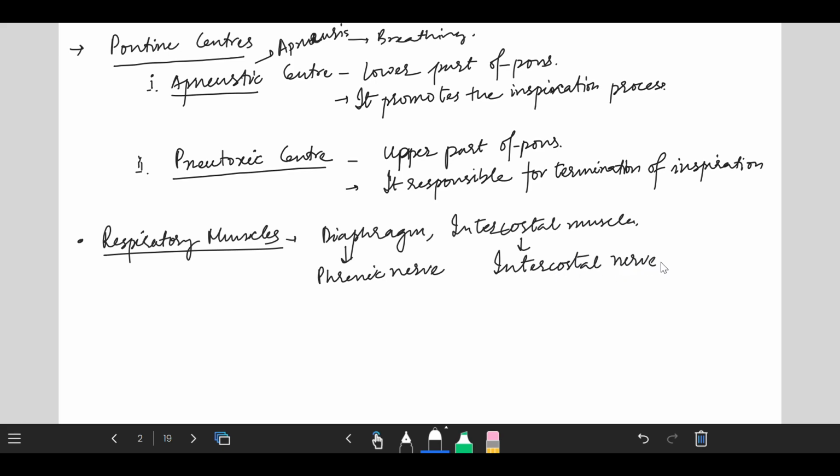Clear to you? Now we will see what are the sensors which are responsible for the chemical type of control or regulation of respiration. Sensors are actually of two types. The first one, as I have told, is mechanoreceptors, and the second one is chemoreceptors.